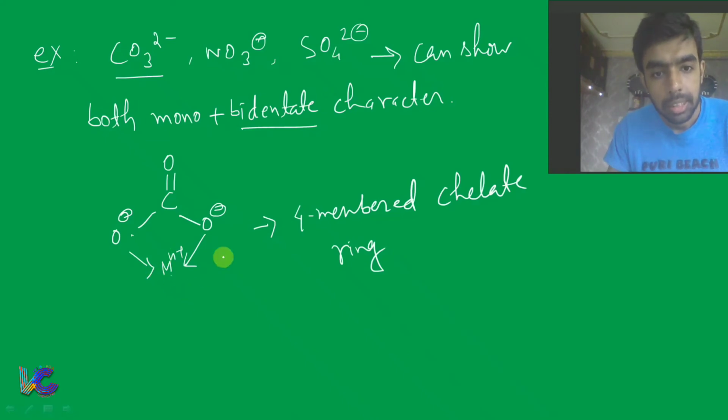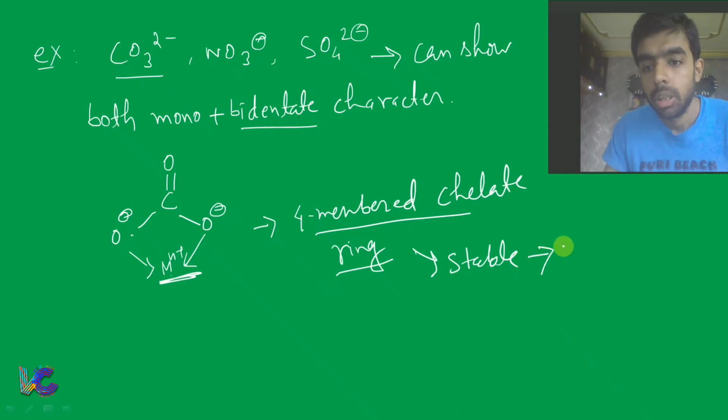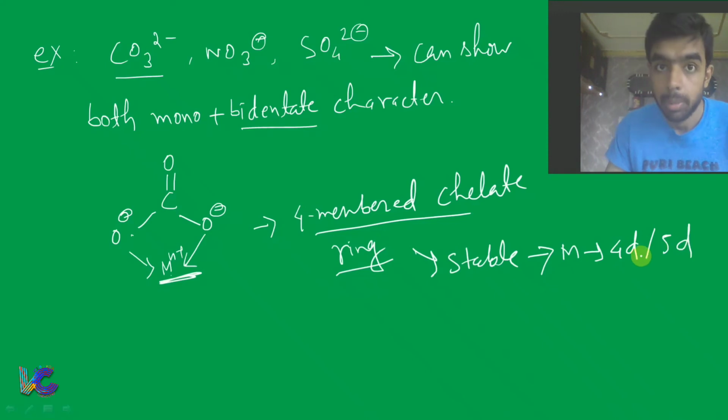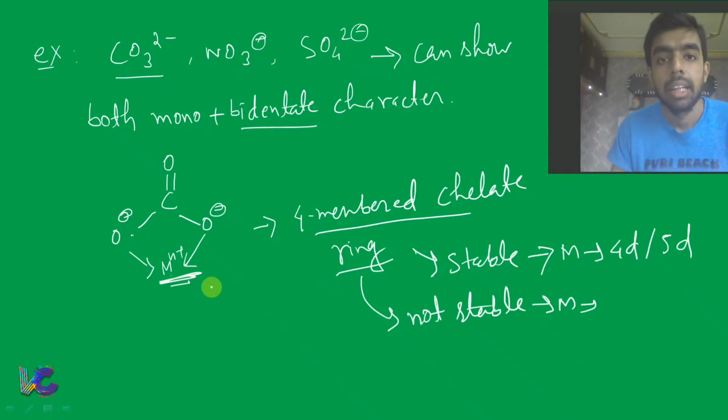Now we have to check the stability of this 4-membered chelate ring. This 4-membered chelate ring is stable only when the metal is a 4D or 5D metal. Fine. But this 4-membered chelate ring is not stable if this metal center is a 3D metal.